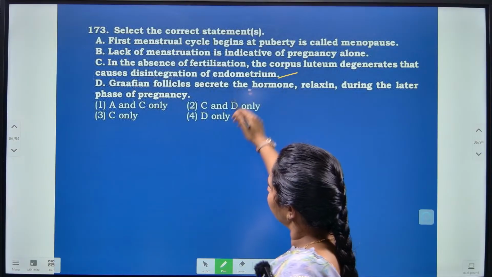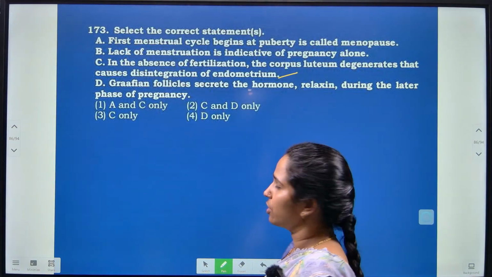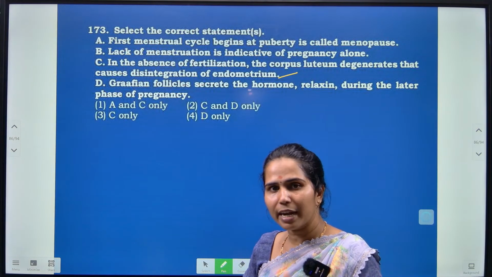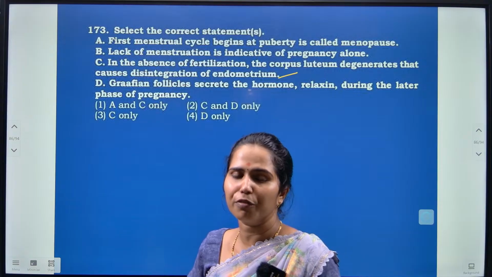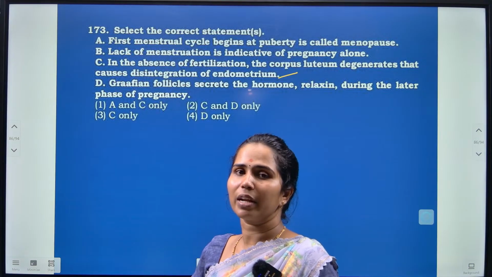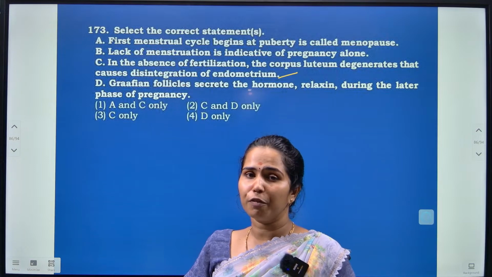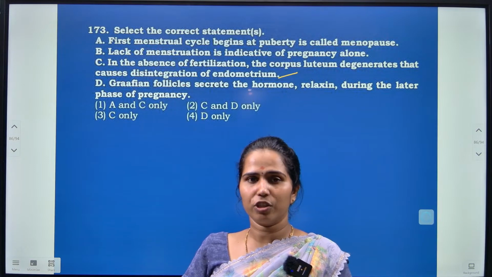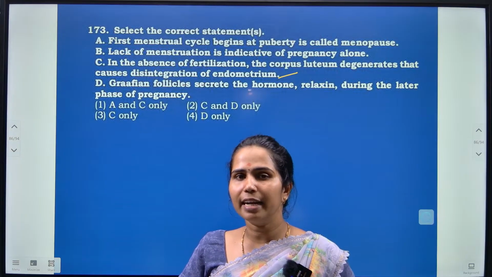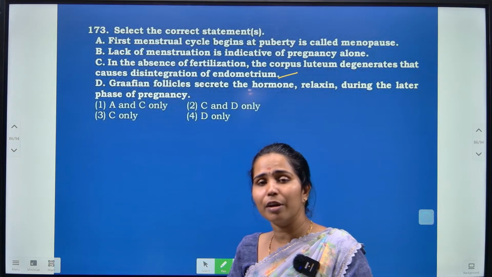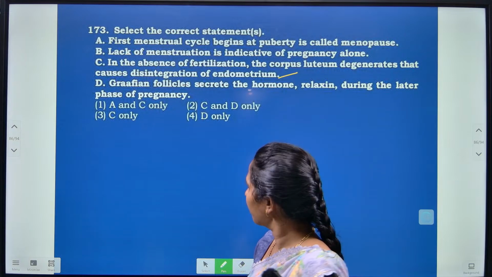They have given the definition here. If there is presence of fertilization, then the corpus luteum develops and helps in the secretion of the pregnancy hormone, which is called progesterone. If not, in the absence of pregnancy or fertilization, it degenerates and leads to the disintegration of the endometrium of the uterus, which leads to menstruation here, right.